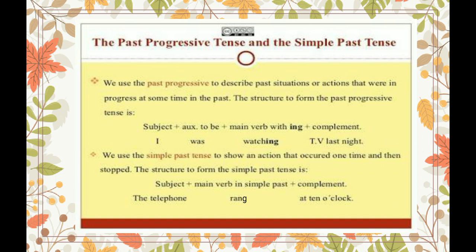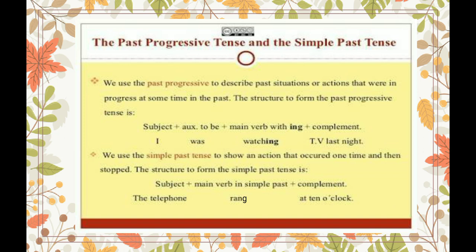In simple past tense, we show an action that occurred one time and then stopped. That means we show a completed action in the past. We don't show any action that was going on. We only show that type of action which was already completed in the past. It was not in continuation, it was not in progress. And the sentence structure is also different from the continuous.